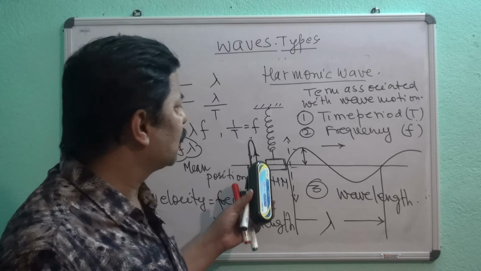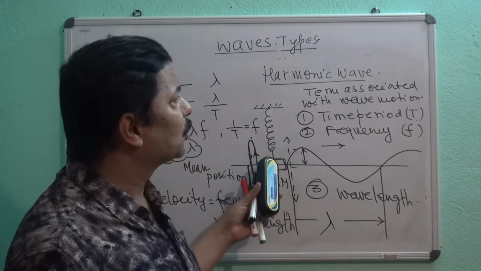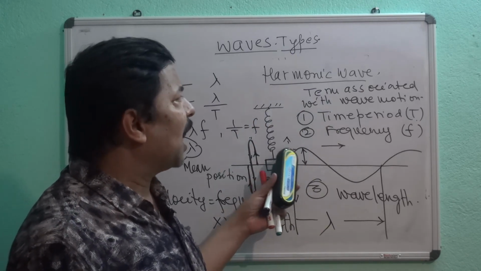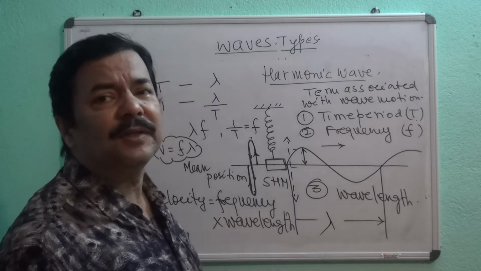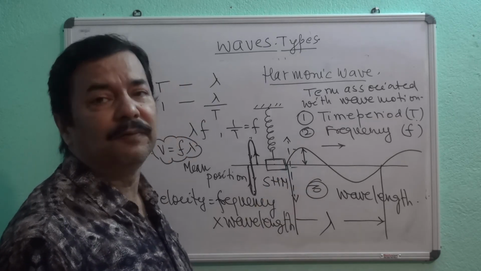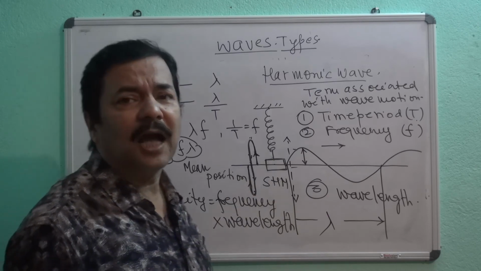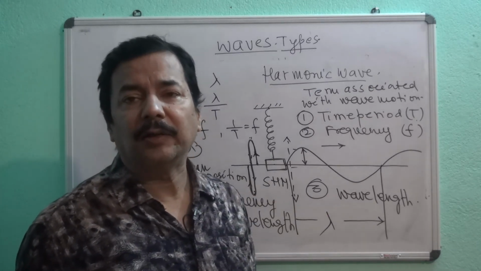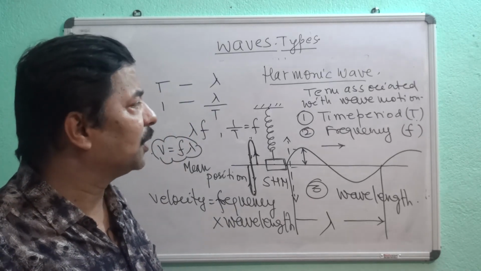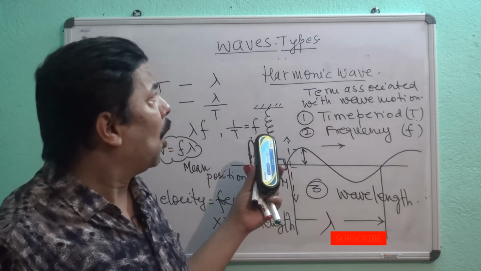I have said that the source is performing the simple harmonic motion, so the wave generated is called harmonic wave. And in general, we also call it sine wave, because sine wave is simple to read and understand, therefore we will call the sine wave in this way. So these are certain basic ideas that you should remember and understand, and many things you know from your junior classes also. So this is the fundamental basic introduction lecture of waves.